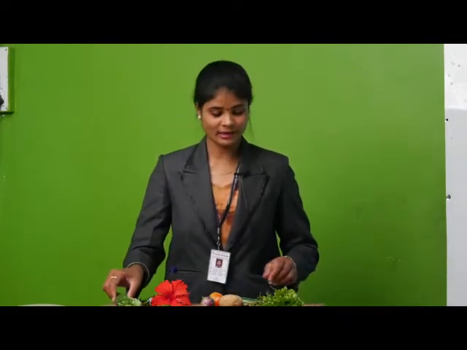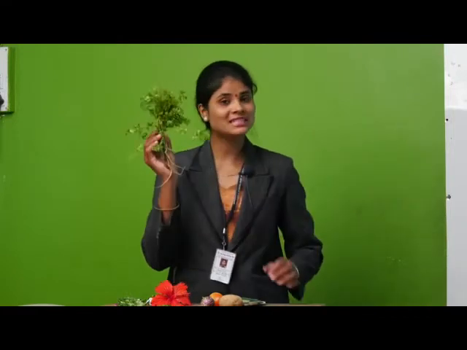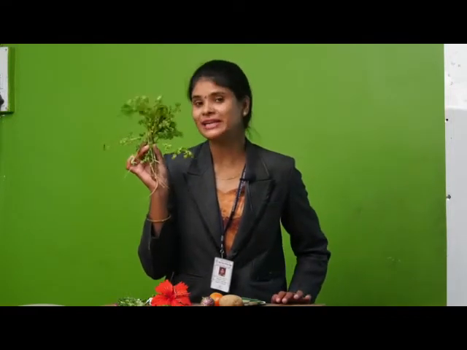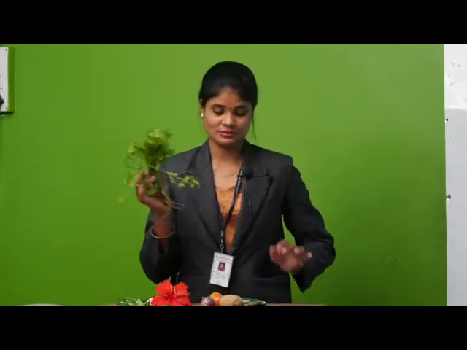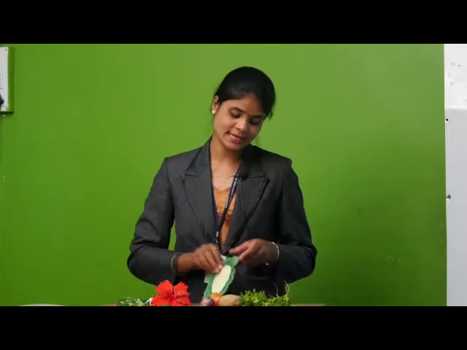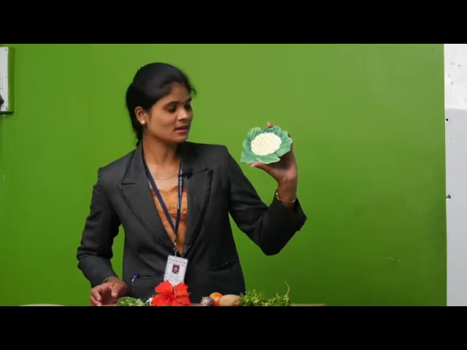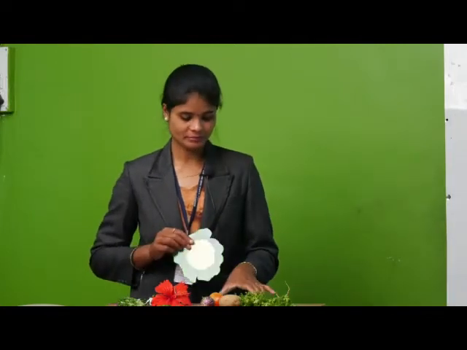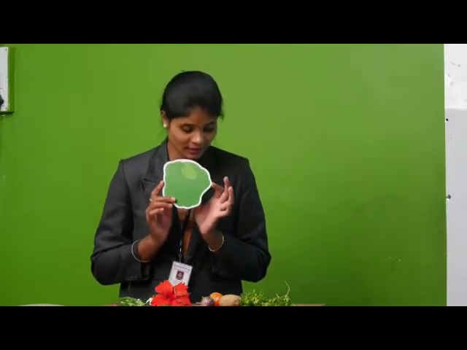Bitter gourd. Correct. Next, can you tell me which leaves are these? Correct. These are coriander leaves. Very good. Next, see, what is this? Correct. This is a cauliflower. Next, it is a cabbage. Very good. And next, capsicum. It is a green color capsicum.